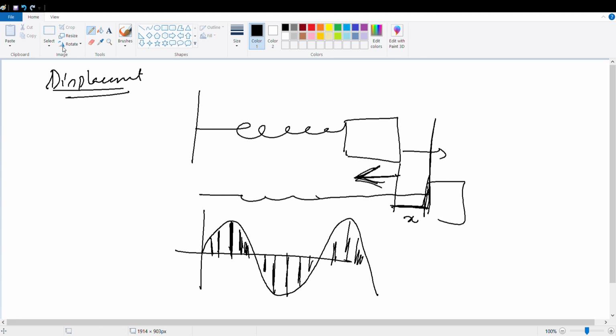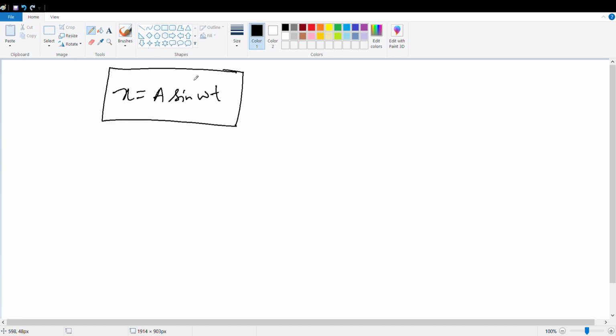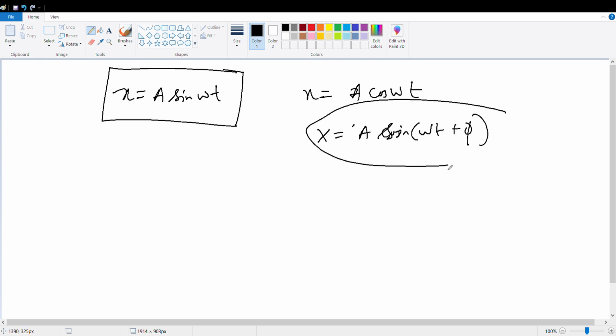So we saw that the relation can be written as x equal to a sine omega t, or it can be x equal to a cos omega t, because it will vary as a cos factor. You can put it as a sine omega t plus phi. Depending on phi, this will be either cos omega t or sine omega t.